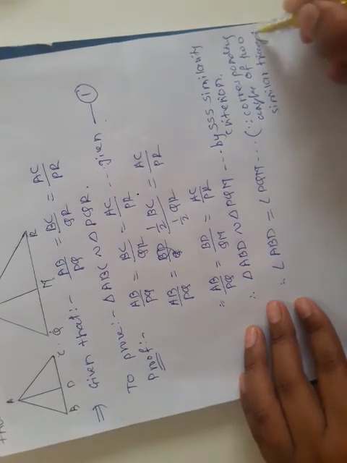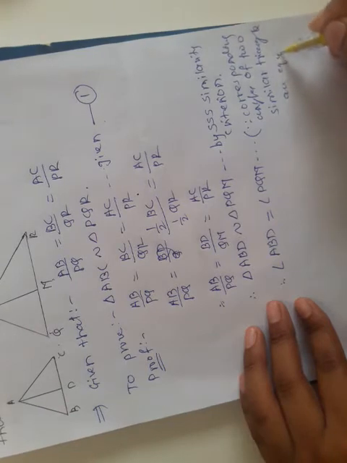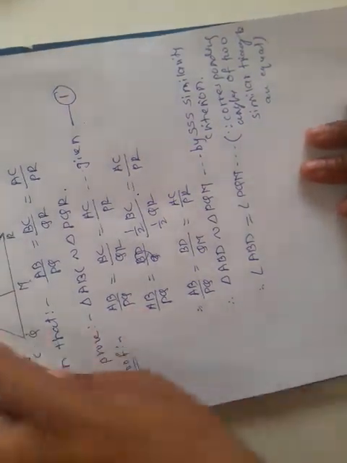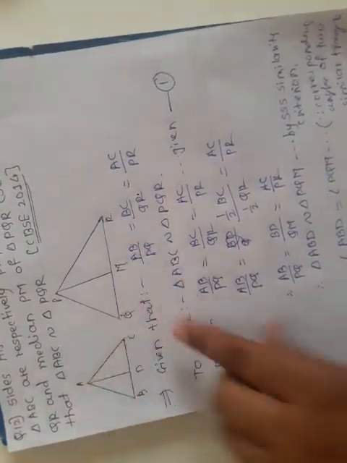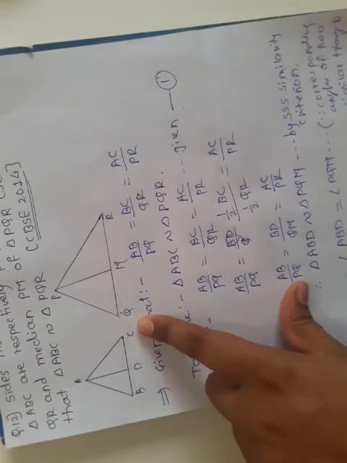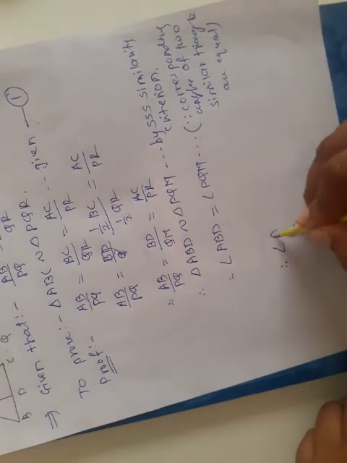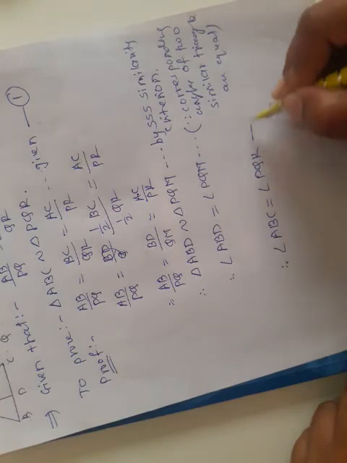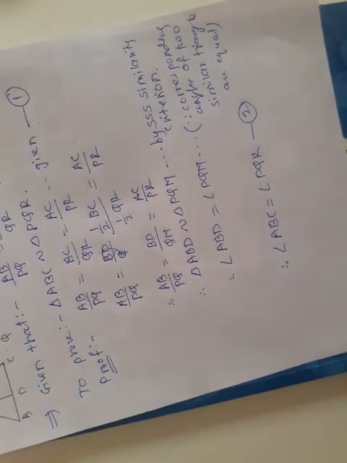Two similar triangles are equal, and that's why we can say that these two angles are equal. If this angle ABD is equal to PQM, then we can say that the whole angle ABC is equal to PQR, because BD is extended up to C and QM is extended up to R. Both these angles are also equal, and therefore angle ABC is equal to angle PQR. This is our equation number 2.